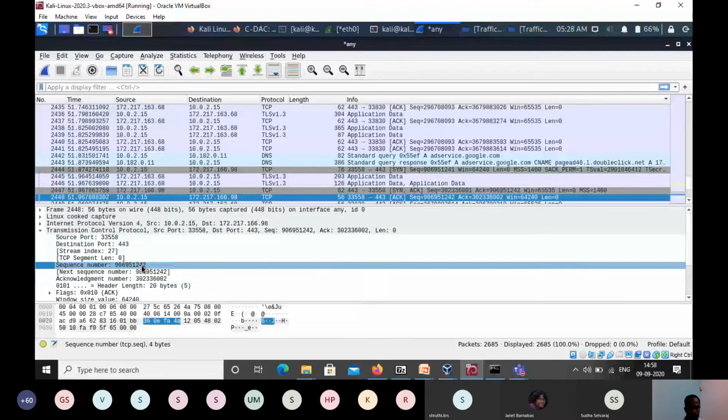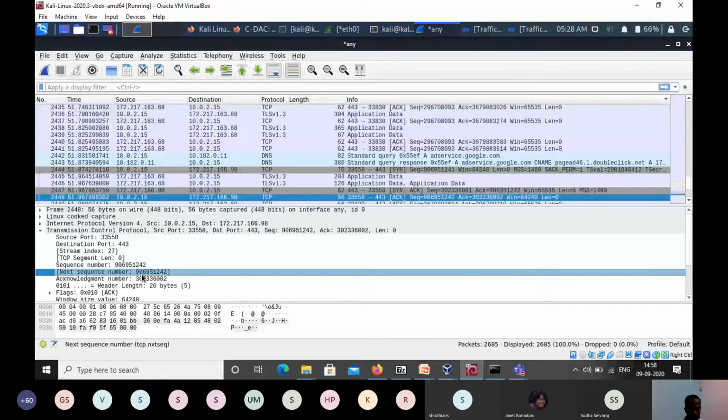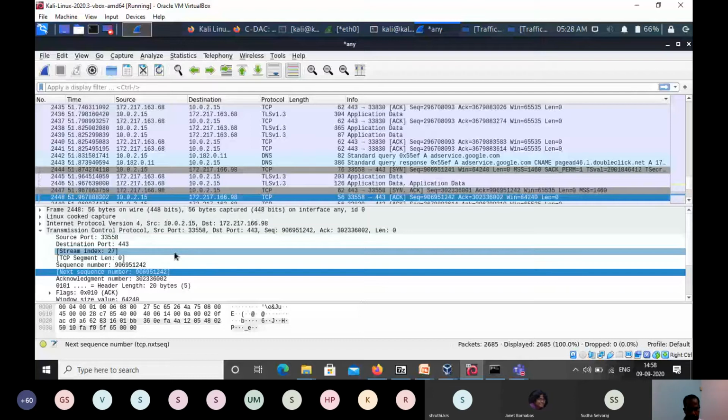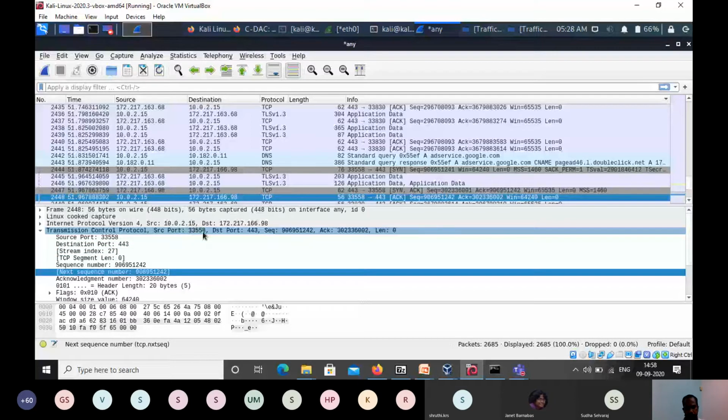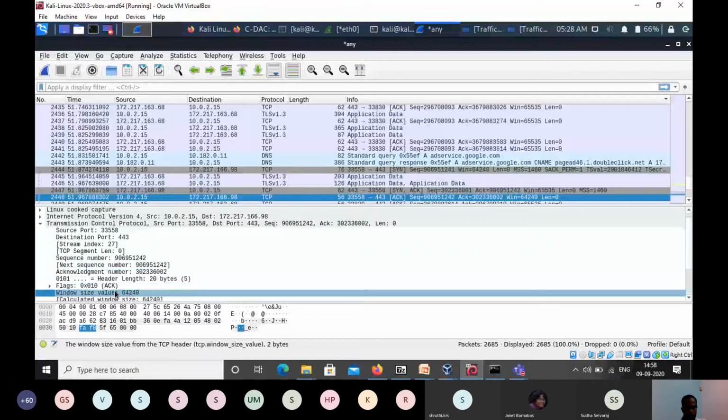Okay, so sequence number you can see, then acknowledgement number you can see here. So what is the next sequence number it is expecting, all those things you can verify. In the traffic which is traveling through the network, actual information is passing in bits format, but Wireshark is providing its own decoded information, and that is useful for a human being to understand and verify very easily.